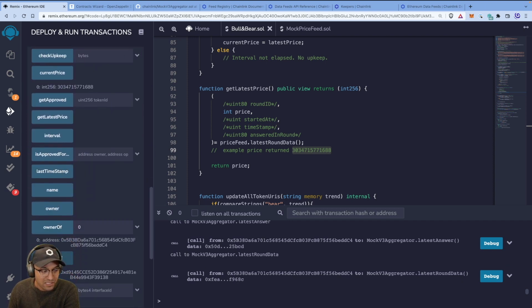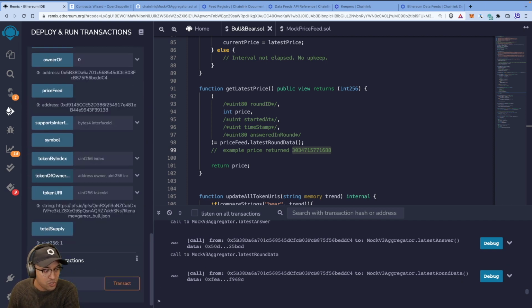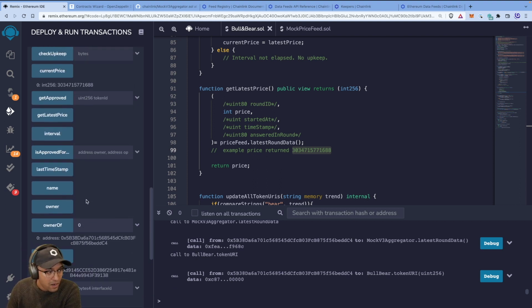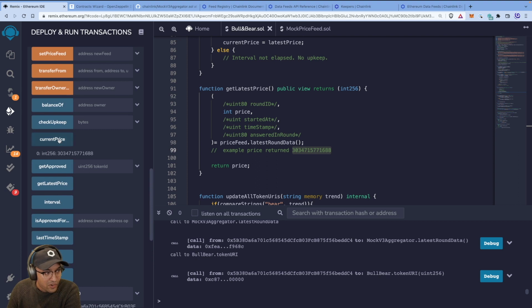Okay. Let's just go back for a moment to the token URI for the first token that I issued myself, token 0. And we'll see that it's got the gamer bull. Okay, so the default is a bull because the trend we start with is a bull trend. Okay. Now let's make sure that we understand the correct current price according to our token smart contract. The ERC 721 smart contract is 303. It hasn't updated yet. Okay.